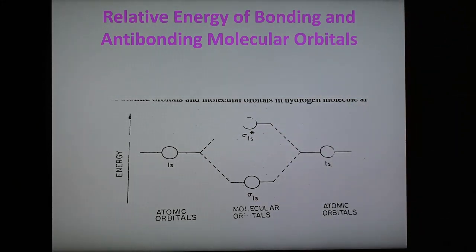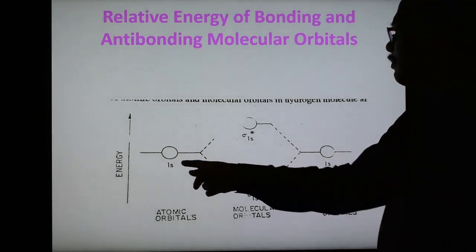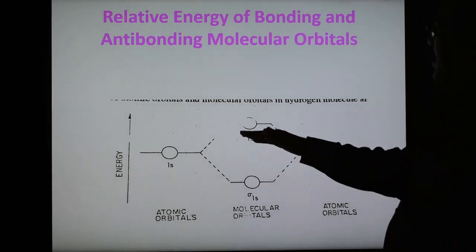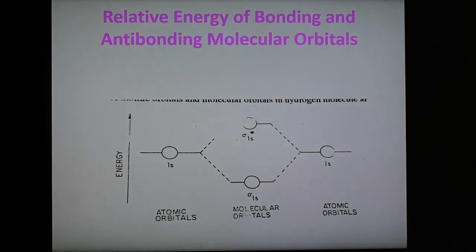And so this is the way to express the bonding and antibonding molecular orbitals. So remember that when 1s and 1s combine, we get sigma 1s and sigma star 1s. Bonding have lower energy, antibonding have higher energy. This is the energy level diagram for molecular orbital. So this is the one diagram which shows energy level of bonding and antibonding.